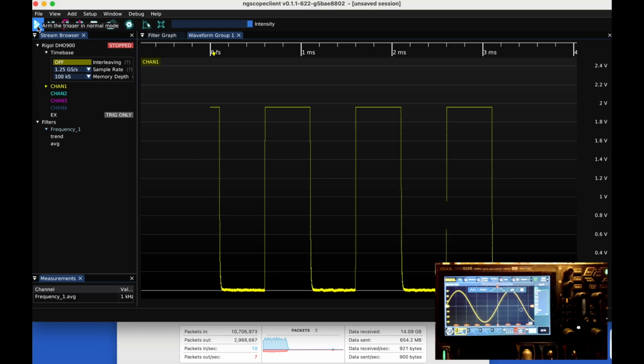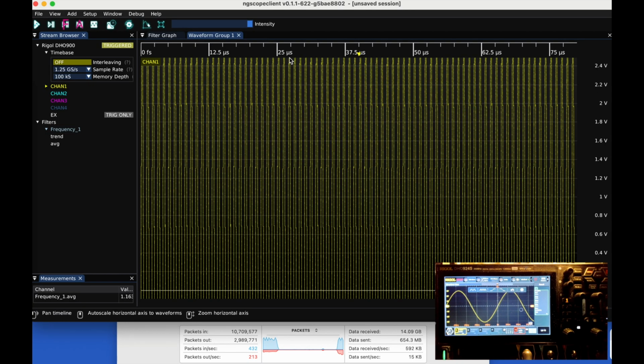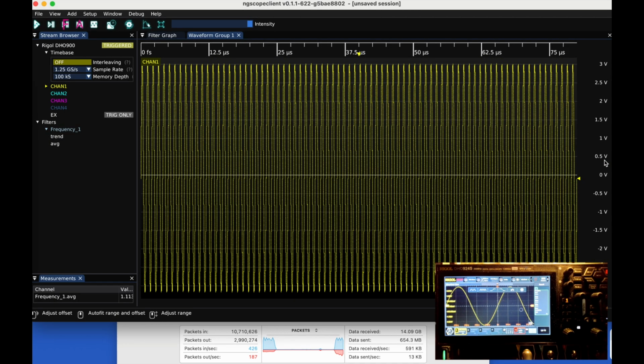And now we press play also in ngscopeclient. Same issue again. We need to autofit. Easy. Now the frequency has changed, and it's around 1 megahertz as we anticipated.